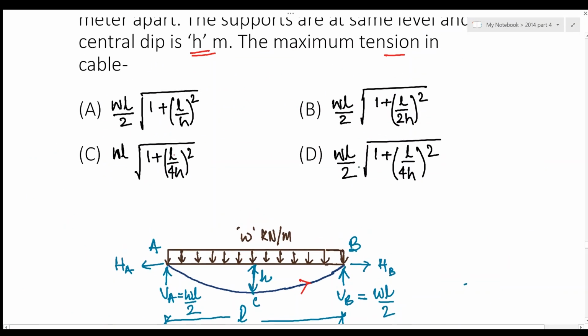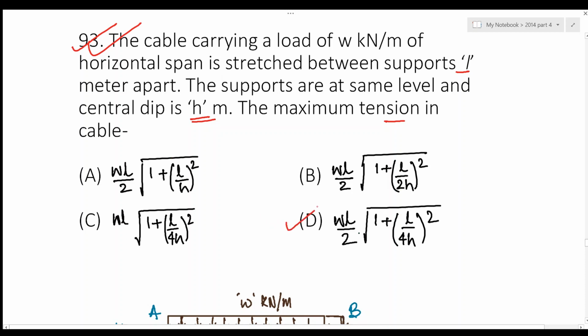The answer should be D. The answer should be D for this particular question, right?